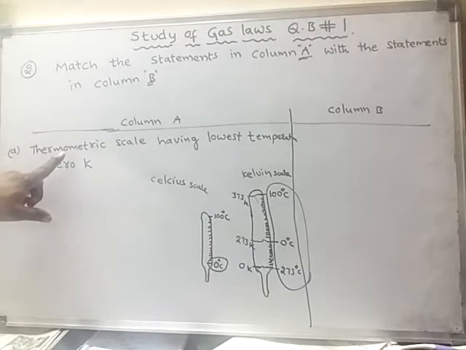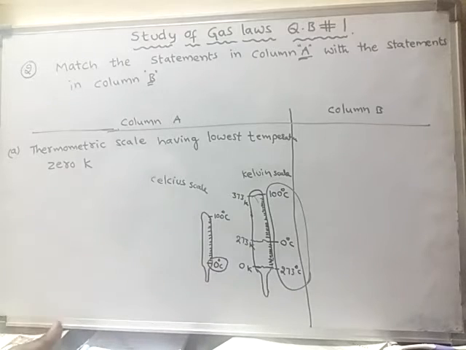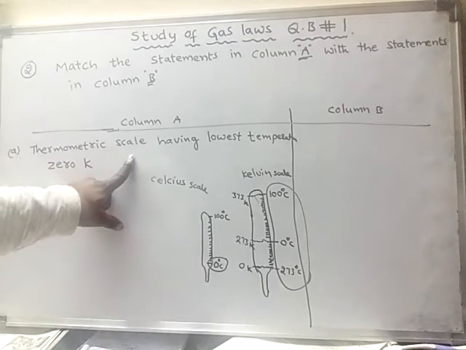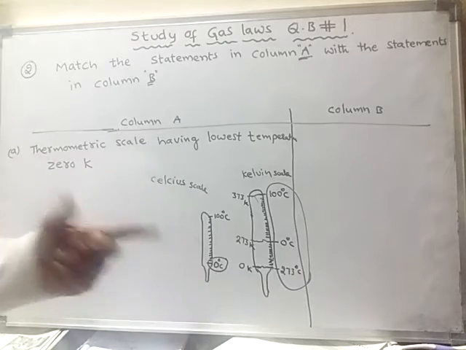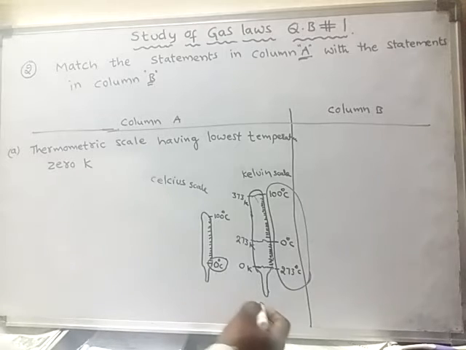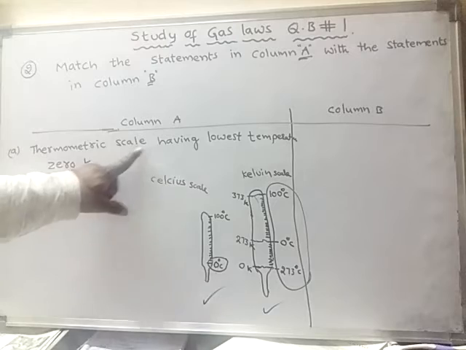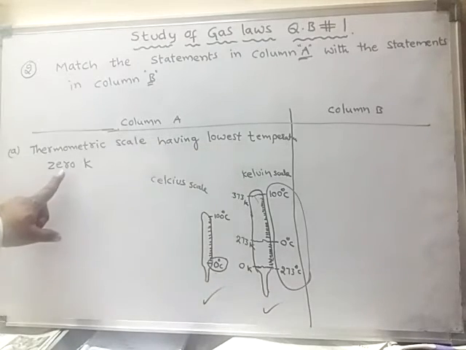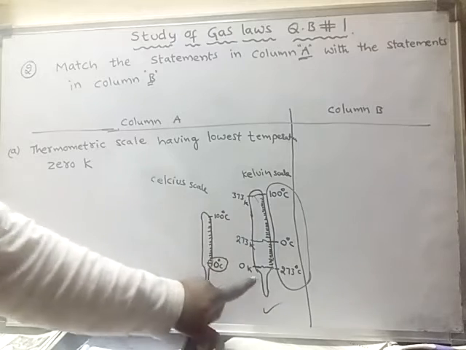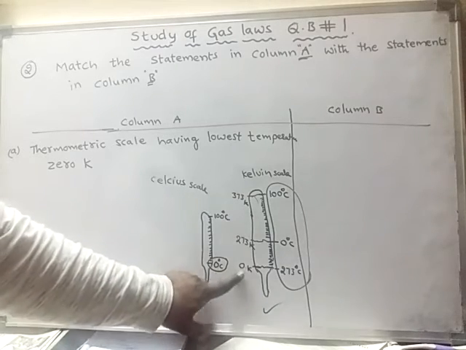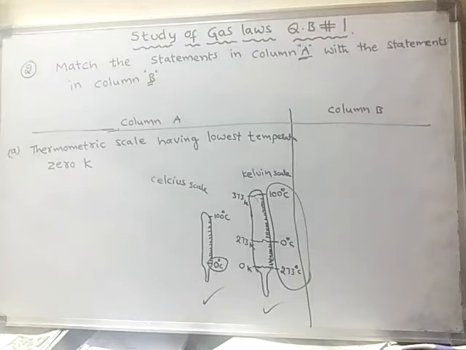So the question is about the thermometric scale. These two are thermometric scales. What is the meaning of thermometric scale? The scale which reads the temperature is said to be a thermometric scale. There are different thermometric scales. So which scale has the lowest temperature as 0 Kelvin? The Kelvin scale.